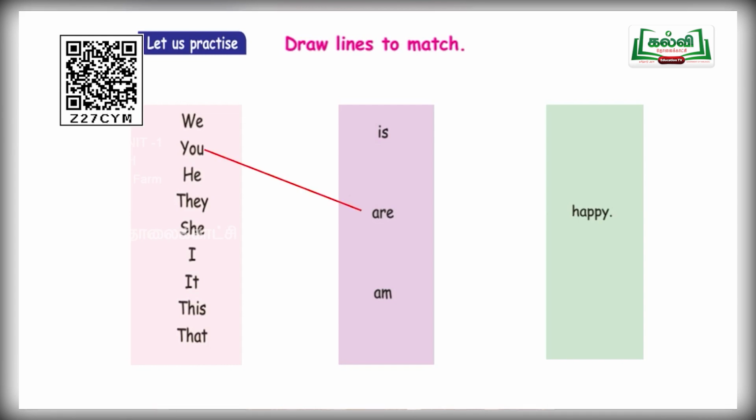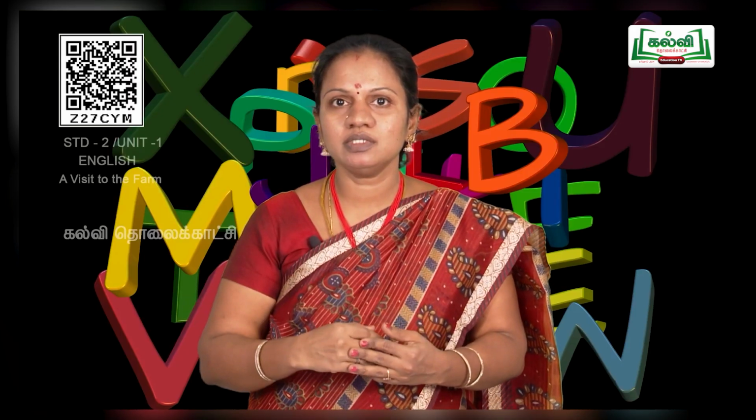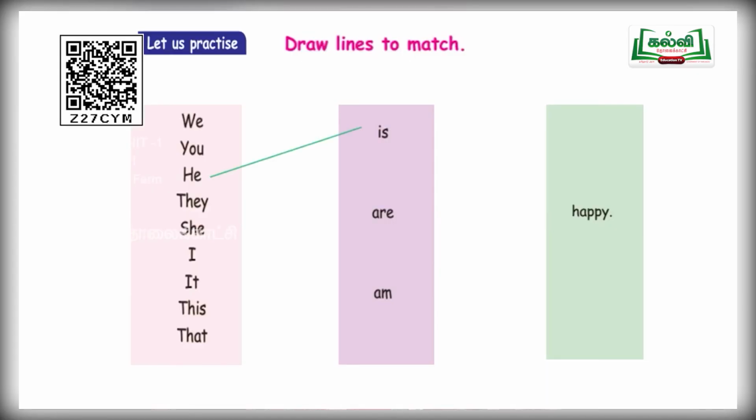You are happy. This is the correct one. And next word, he. He means avan. After the pronoun he, what are you supposed to use? Is. He is happy. Very good, children.